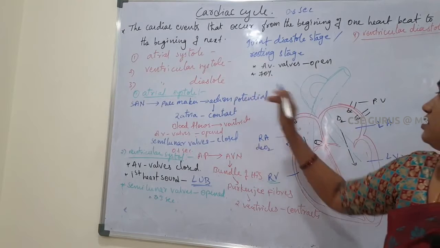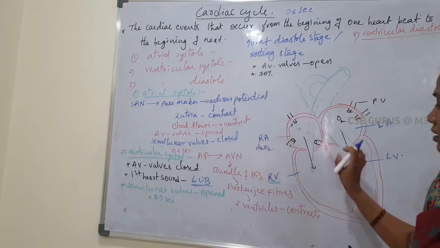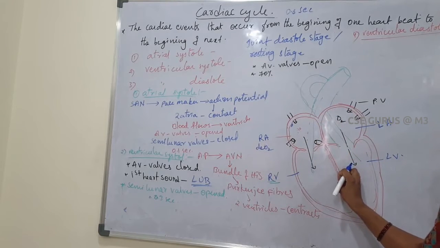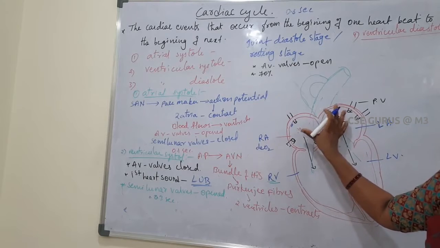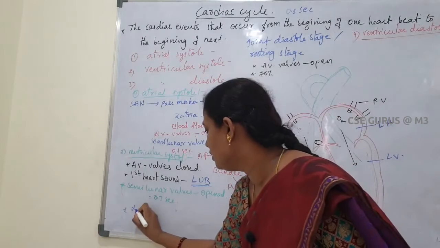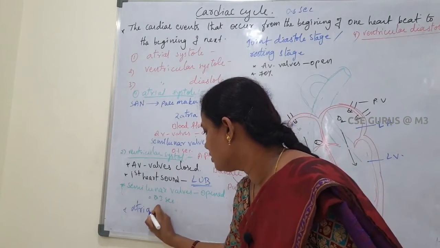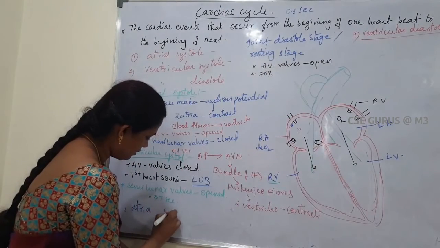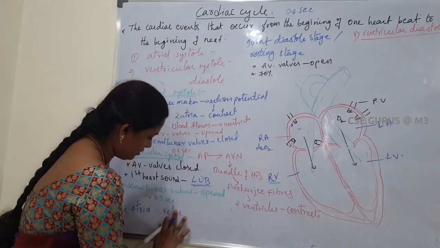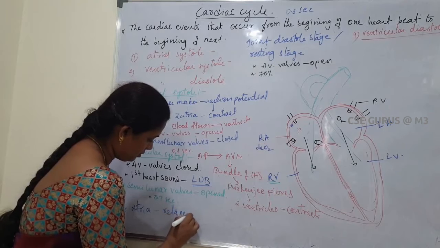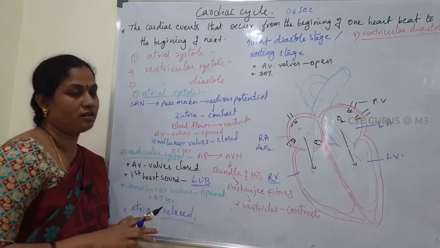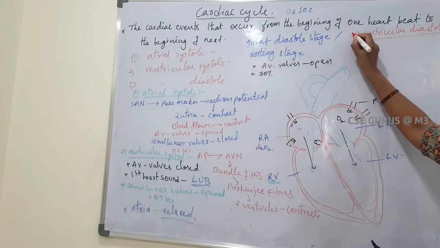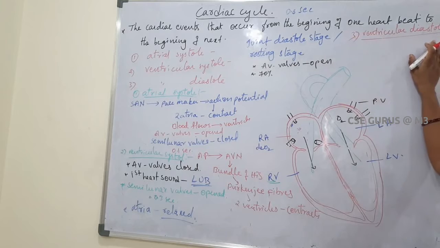First, in the atrial systole, they contract, then the ventricles contract. So when the ventricles contract, the atria are relaxed. Here the atria are relaxed.